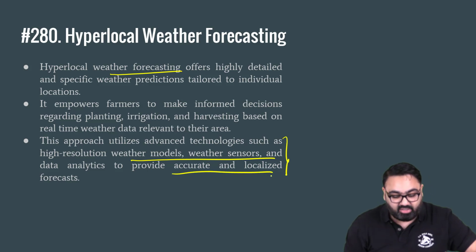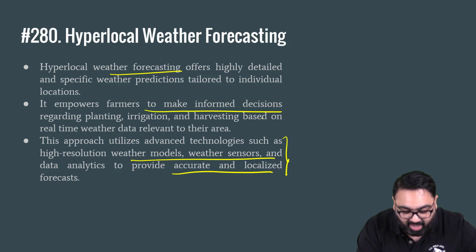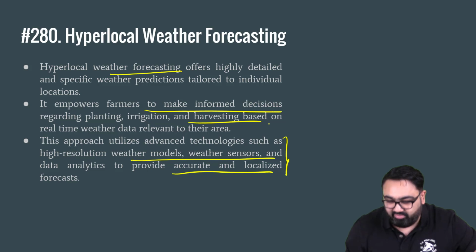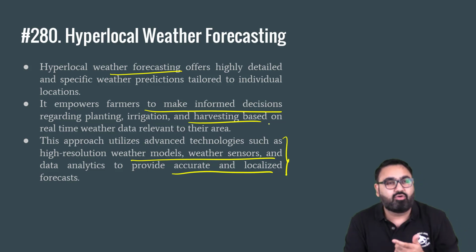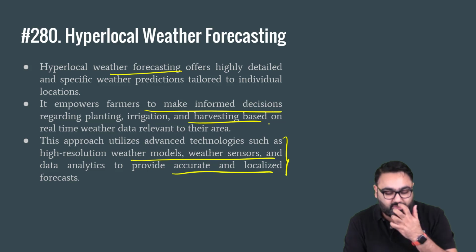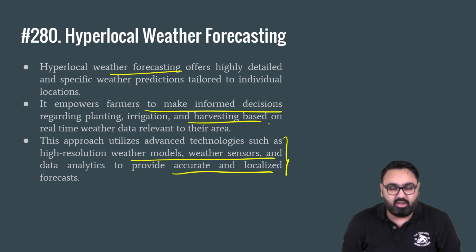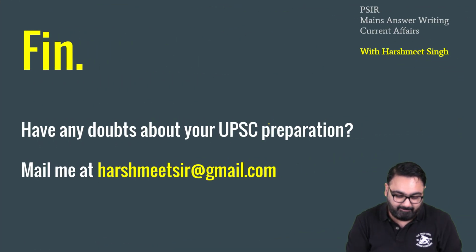This is extremely important, especially for farmers. They have to make decisions regarding planting, irrigation, etc. If they know that rainfall is predicted tomorrow or the day after, they can stop irrigation today, because that would lead to overflowing of water or overwatering. That is why this kind of information is important for farmers specifically.